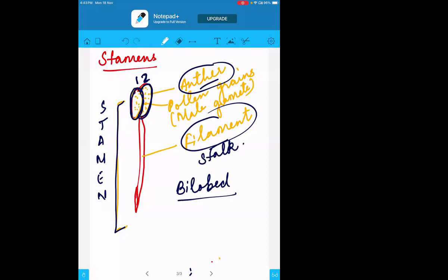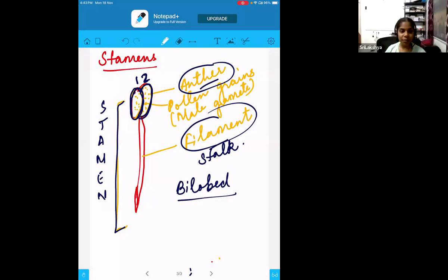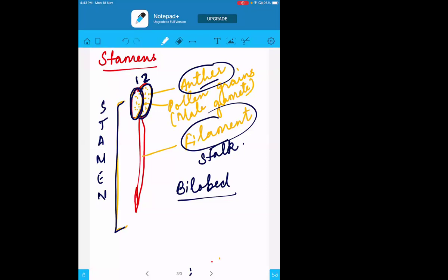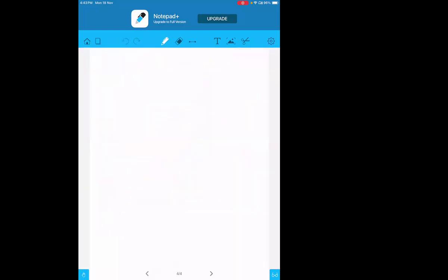Ma'am, even stamen is known as androecium. Correct, we'll be coming to that also. It is called the androecium. So stamen basically has two parts, anther and filament. Anther has so many pollen grains inside them, and these pollen grains are the male gametes which help for the fertilization process.